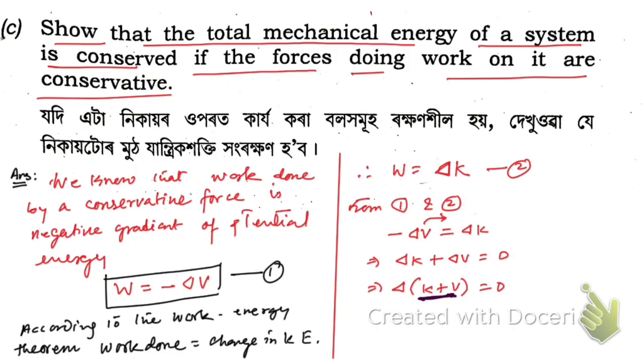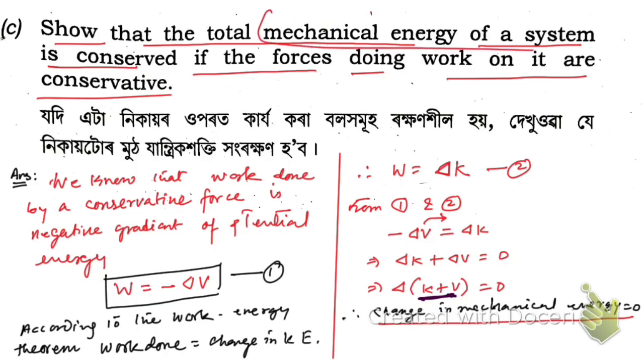So here we have got, therefore, change in mechanical energy is 0. So change in mechanical energy is 0. What does it mean? That means mechanical energy of a system remains conserved, it doesn't change, right?